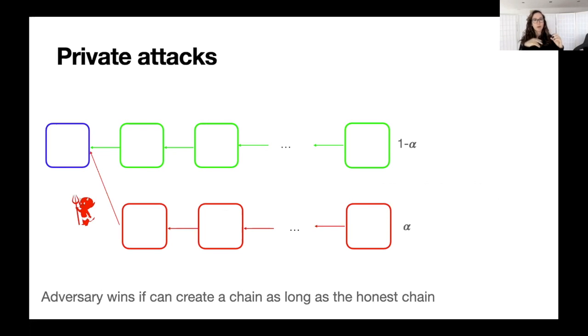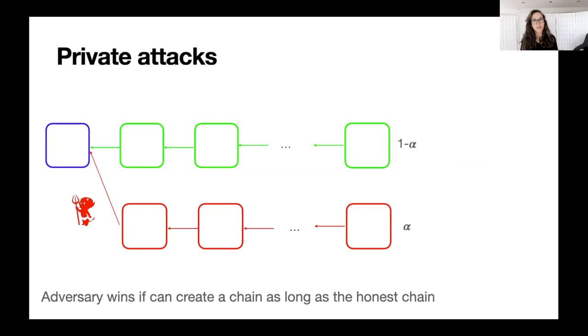So it's going to create blocks and not broadcast them to the rest of the players. And similarly, the adversary is not going to contribute blocks to the honest chain. So really what we have is two chains that are created in parallel: one of the honest players and the other one of the adversary that he keeps private to itself. If the adversary has a fraction alpha of the total power, so of the total stake, then we can say that the adversarial chain grows with a rate of alpha versus the honest chain that grows with a rate of 1 minus alpha.